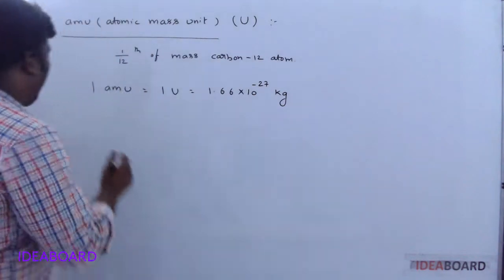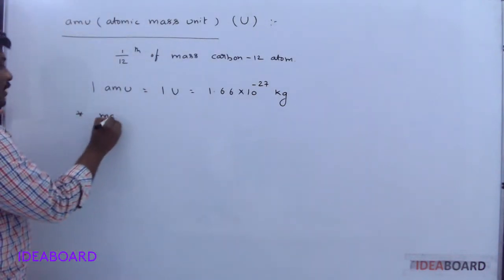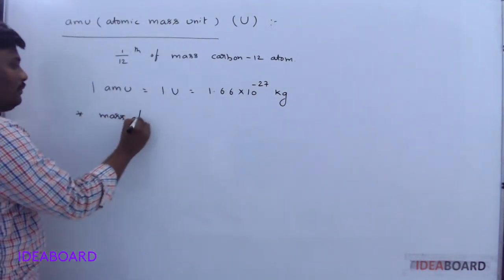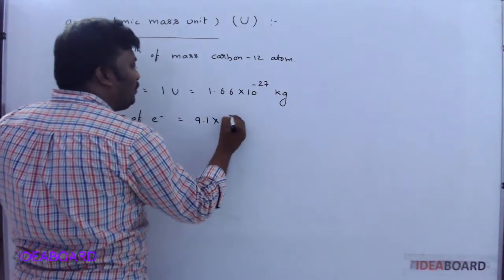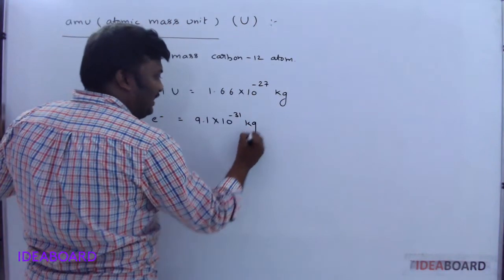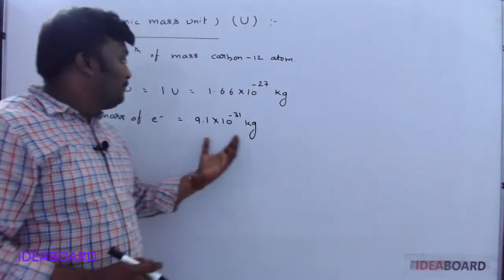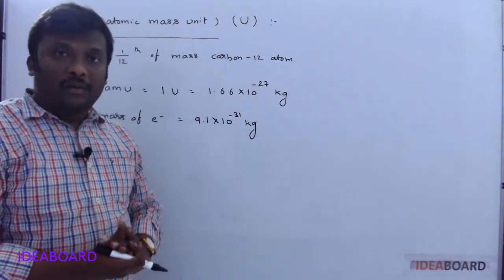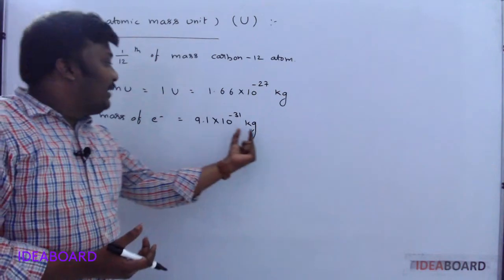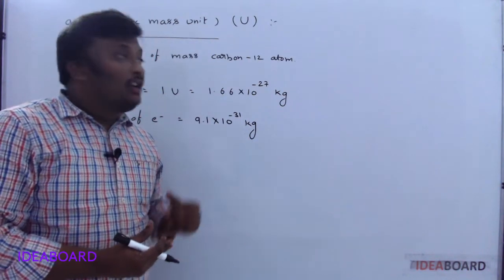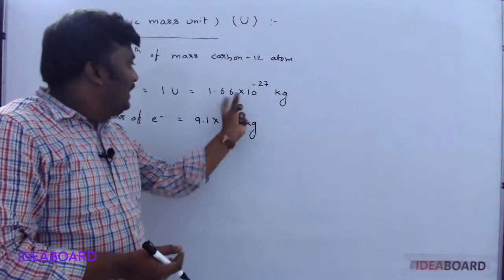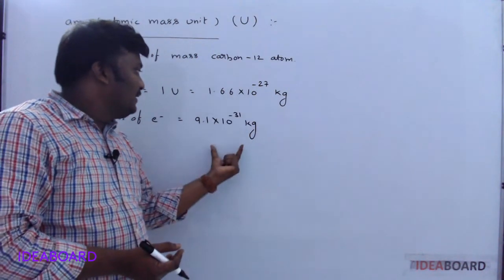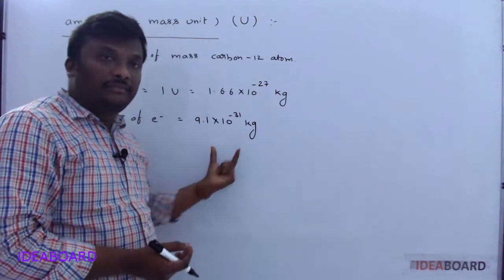For example, we know the mass of the electron. The mass of the electron is 9.1 into 10 power minus 31 kg. We discussed this previously. Now it is in terms of kg. If you want it in terms of AMU, divide this value by 1.66 into 10 power minus 27.